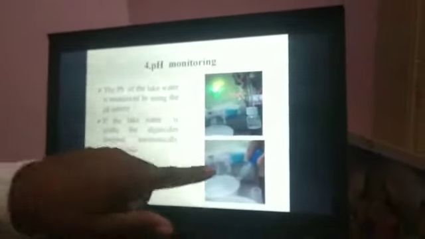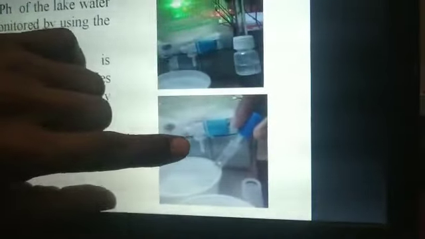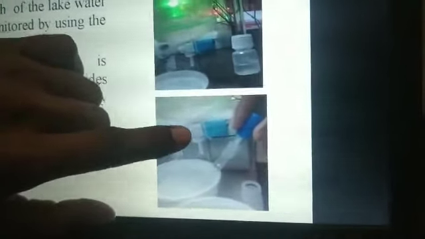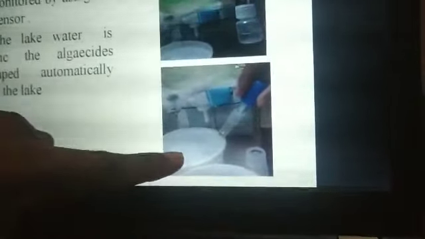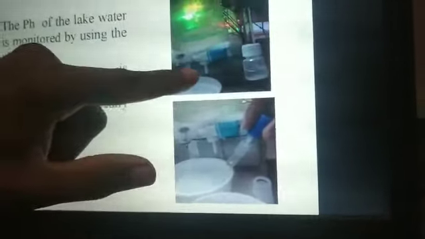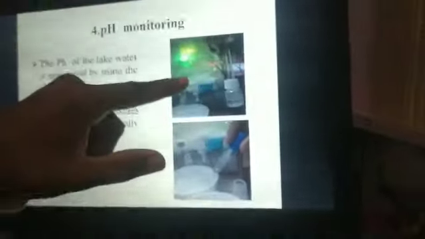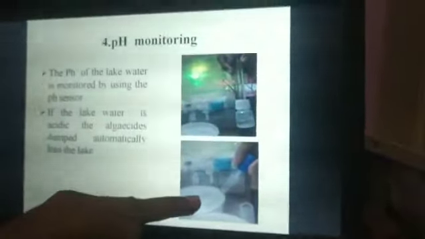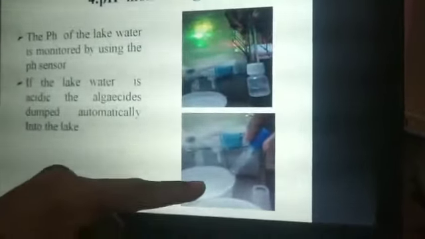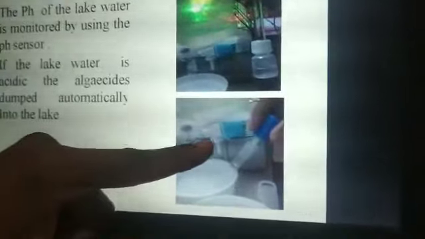In the second picture we can see the baking soda dumping is stopped. Why? Because this is water, and its pH value is 7. This other one has a pH value below 7. That's why baking soda is dumping. We have taken baking soda for the example purpose. That is also one algaecide. When the water is pure, the pH is 7. At that time, the baking soda dumping is stopped. We can see here.